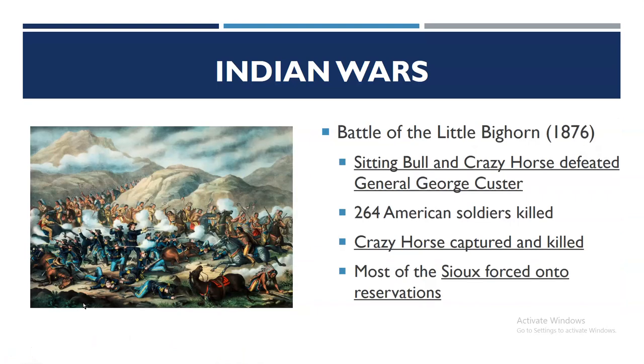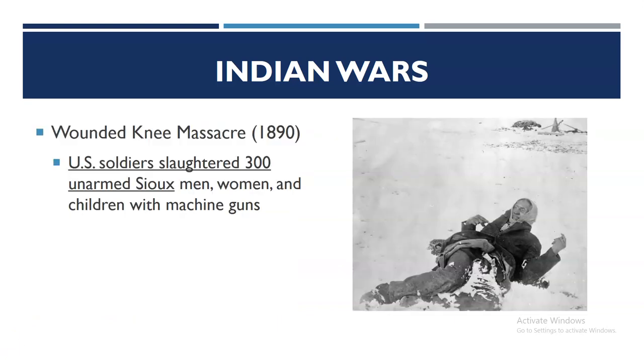In the Battle of the Little Bighorn in 1876, Sitting Bull and Crazy Horse defeated General George Custer and killed 264 American soldiers. As a result, Crazy Horse was then captured and killed, and most of the Sioux were forced onto reservations. The Indian Wars culminated in the Wounded Knee Massacre in 1890, in which U.S. soldiers slaughtered more than 300 unarmed Sioux men, women, and children with machine guns.